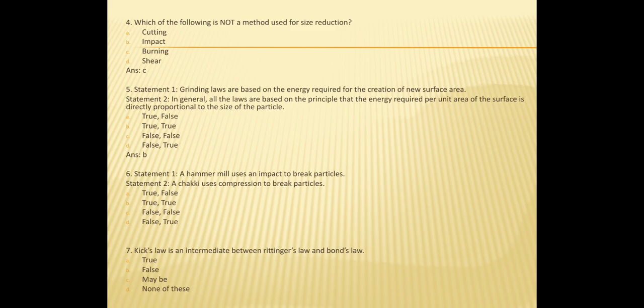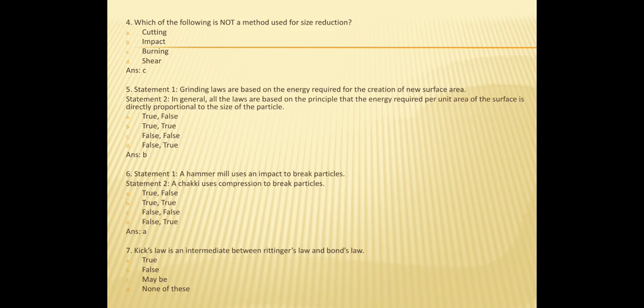Then sixth question. Statement 1, a hammer mill uses impact to break the particle. Statement 2, a chakki uses compression to break the particles. So option A is statement 1 is true, statement second is false, B both the statements are true, C both the statements are false, and D the first statement is false and the second statement is true. So the answer is A, that is the first statement, hammer mill uses impact to break the particle, is true, but a chakki is not based on compression. So the second statement is false.